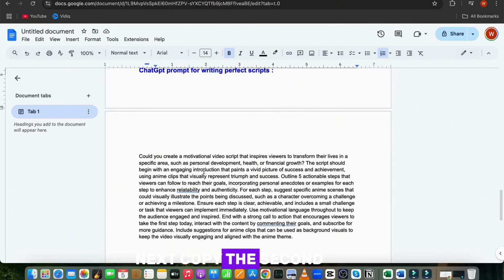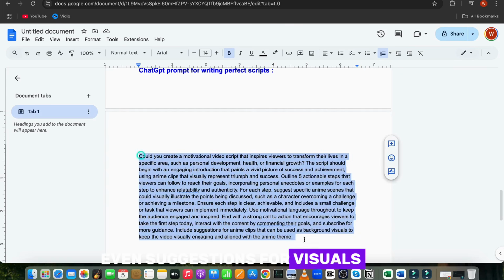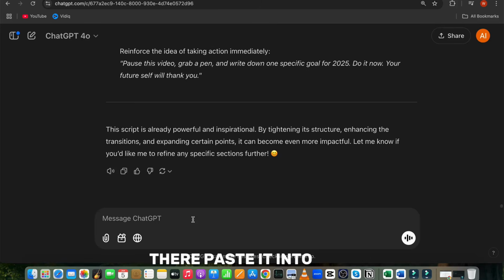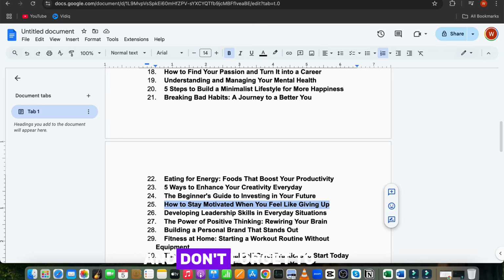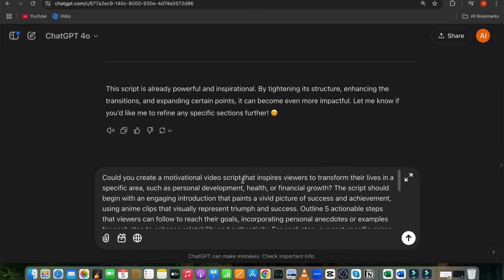Next, copy the second prompt from my Google Doc, where I've included everything about how the script should be written, how to start, how to end, and even suggestions for visuals. Just copy it from there, paste it into ChatGPT, and don't forget to add your selected topic.